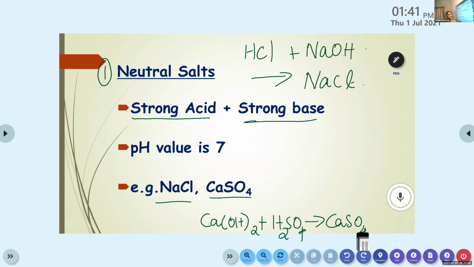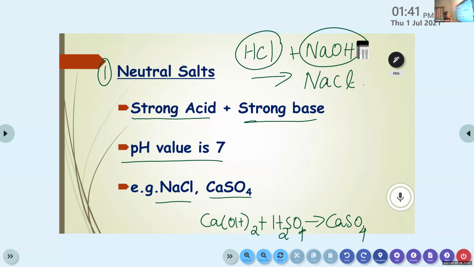So when the strong acid and strong base react together, neutral salt and water are formed. And their pH value is always 7. The examples are NaCl, then CaSO4. So from the strong acid HCl and the strong base NaOH, this neutral salt NaCl is formed, along with water. Then the next example, calcium hydroxide, strong base, then H2SO4, a strong acid. Here, CaSO4 plus H2O. CaSO4 belongs to neutral salt.